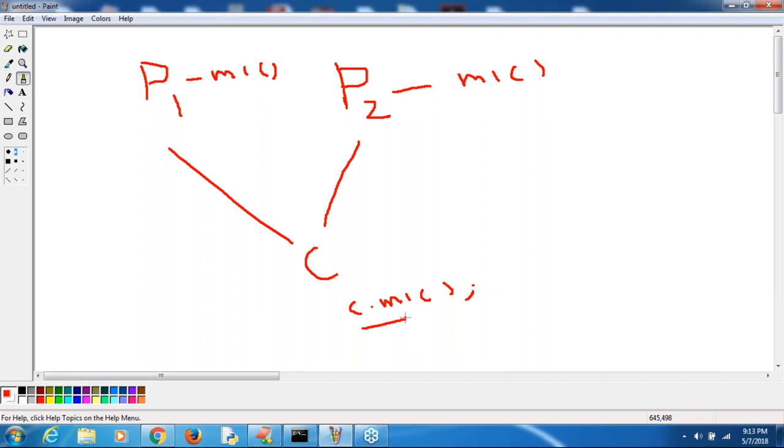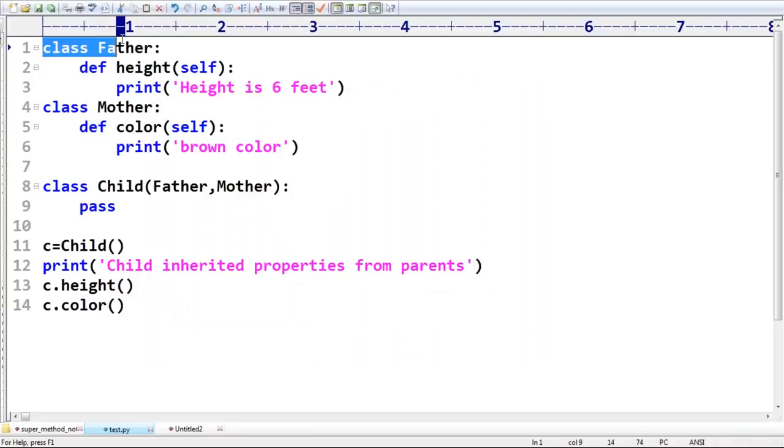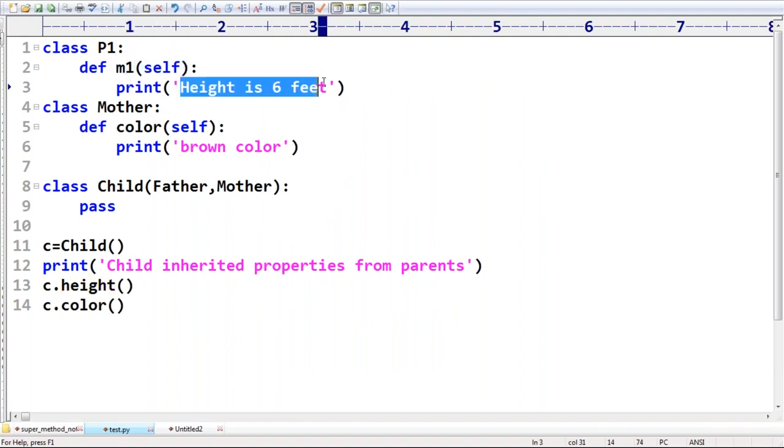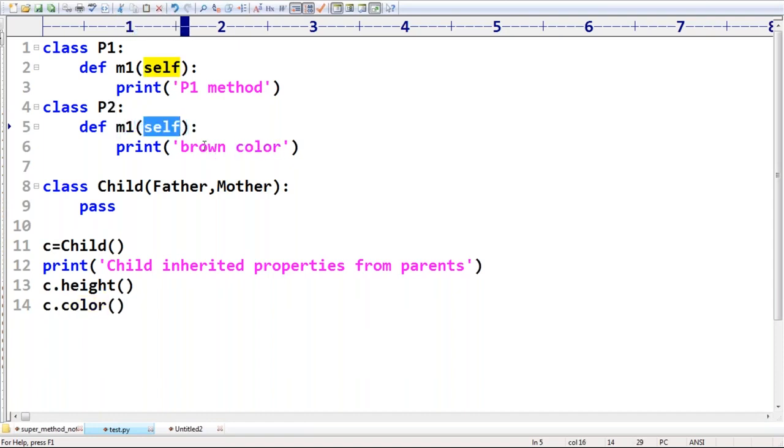Remember this one. But in Python, it is allowed. No problem, we have a wonderful algorithm available. How can we do that? Very simple. Let me take this class P1, and assume this is the M1 method, the P1 method. Now class P2 also has an M1 method, the P2 method, the parent 2 method.